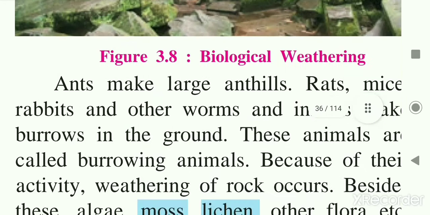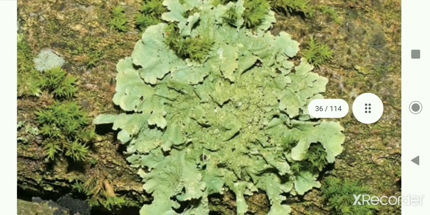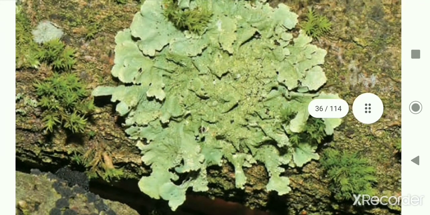And besides these, see that moss and lichen are also responsible for biological weathering. Moss, lichen and other flora grow on the rocks and they also help in weathering. You can see in the picture, this is the lichen, and this is biological weathering. Mainly here, human beings, animals and plants, meaning living things, are responsible for the weathering. This type of weathering is known as biological weathering.